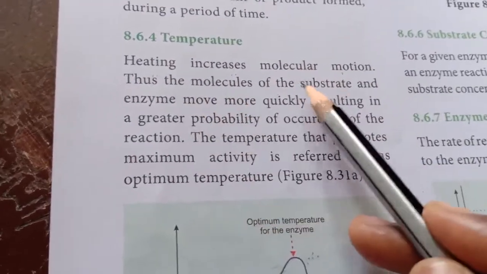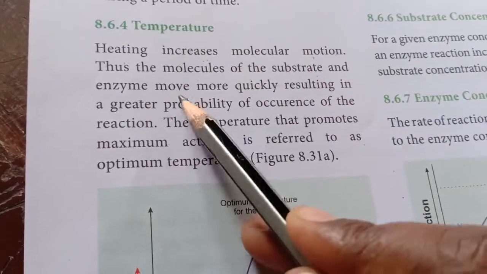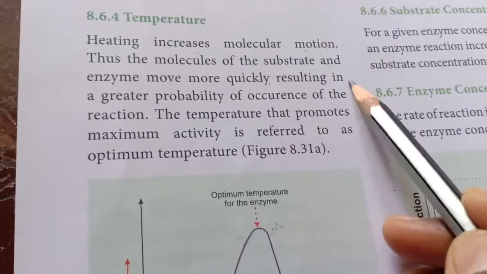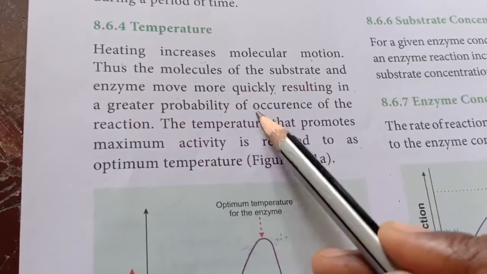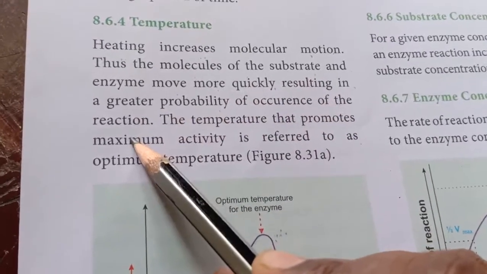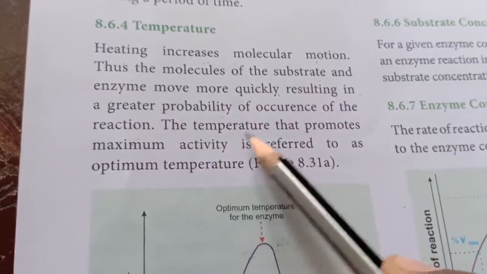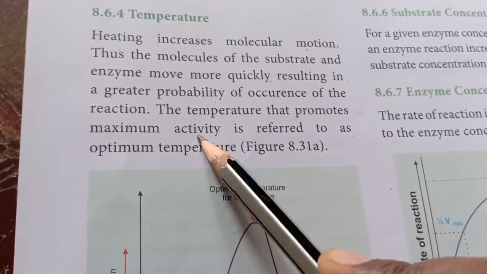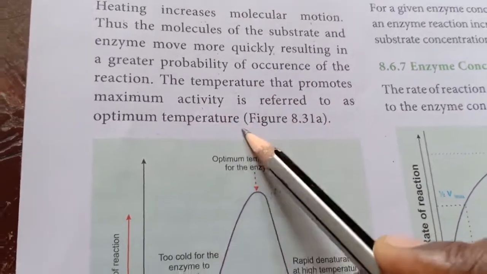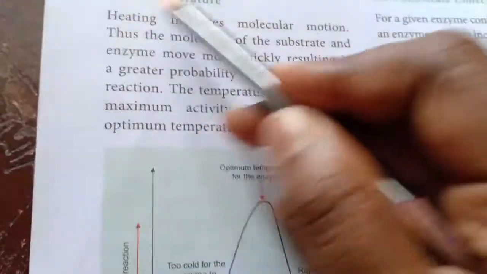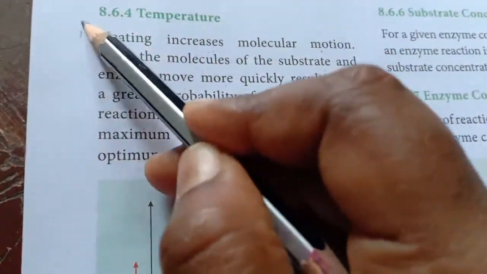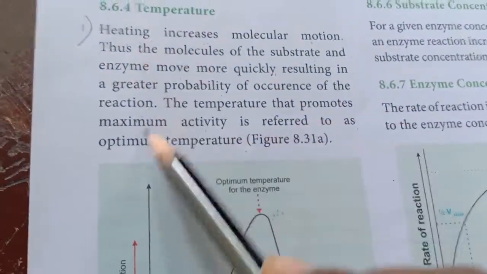Thus, the molecules of the substrate and the enzymes move more quickly, resulting in a greater probability of occurrence of reaction. Therefore, the temperature that promotes maximum activity is referred to as optimum temperature. So, you got 3 points here. First point is heating increases molecular motion.